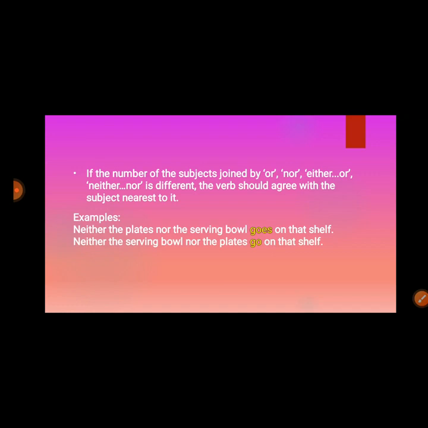Examples: neither the plates nor the serving bowl goes on that shelf. The next example is neither the serving bowl nor the plates go on that shelf.